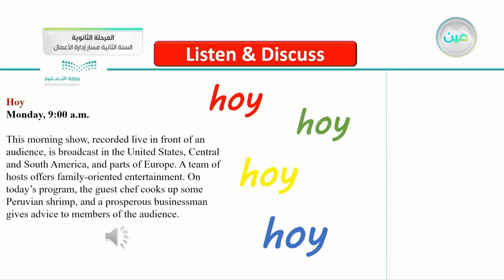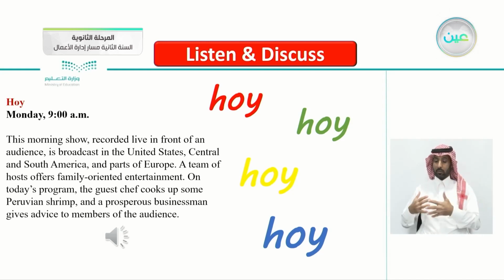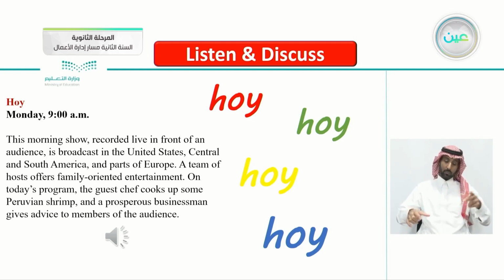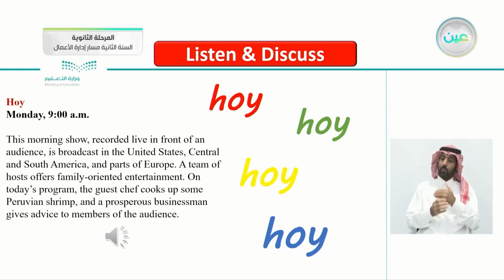So here we're talking about the program HOI, which is interesting actually, from the United States, Central and Southern America, and parts of Europe. A team of hosts offers family-oriented entertainment, so different genres here. On today's program, the guest chef cooks up some Peruvian shrimp, and a prosperous businessman gives advice to members of the audience.